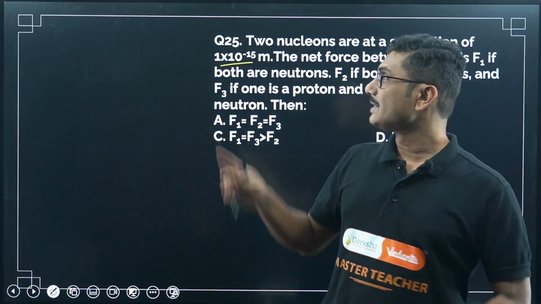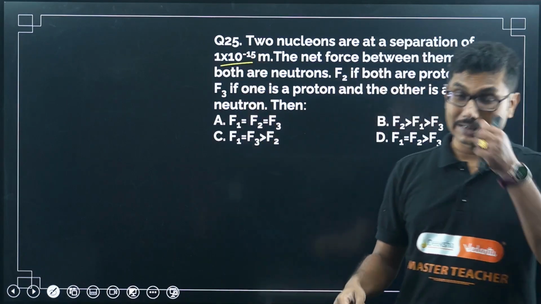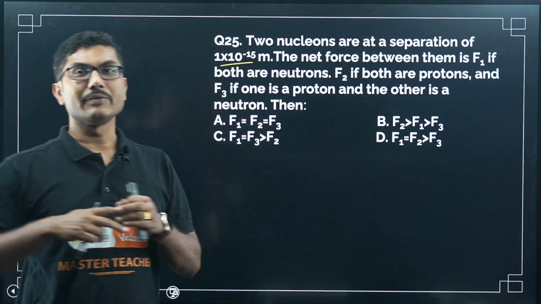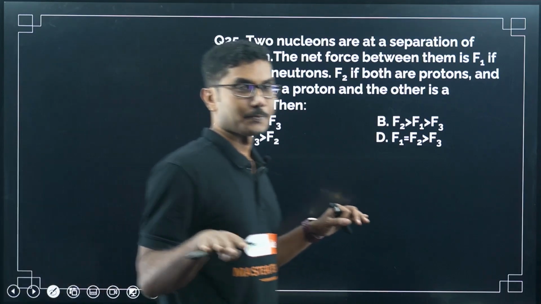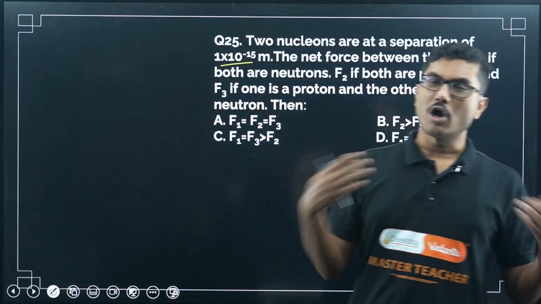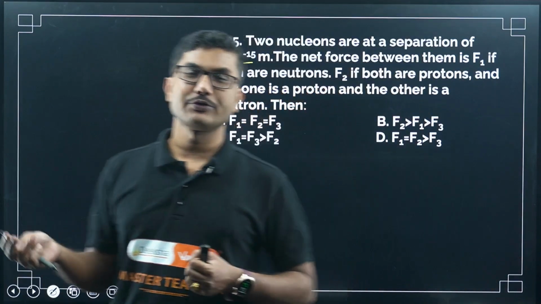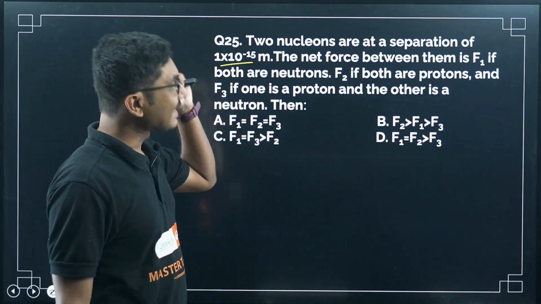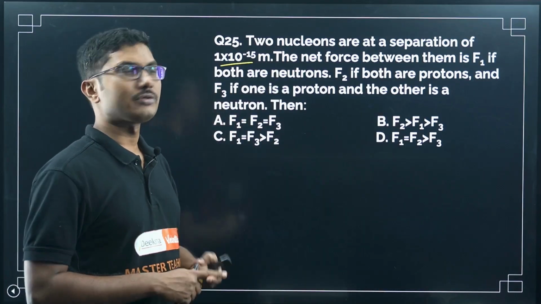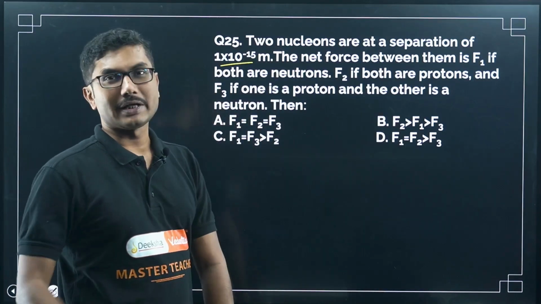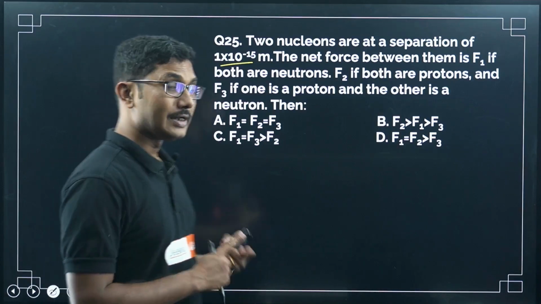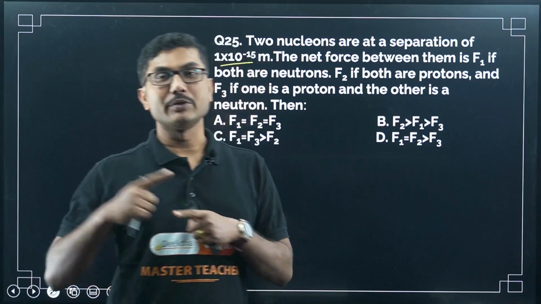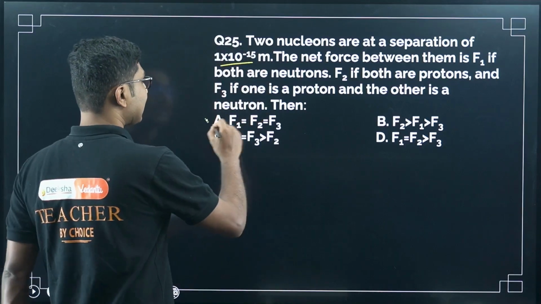But at this distance, 10 to the power minus 15, the nuclear force will be very active, and it will overpower all other forces. Electromagnetic forces will be almost negligible in comparison, you can ignore them. At this distance the nuclear force is so strong that it will overcome the electromagnetic forces, and the nuclear force between two protons, a proton and a neutron, and between two neutrons is constant. So the correct answer is option A.